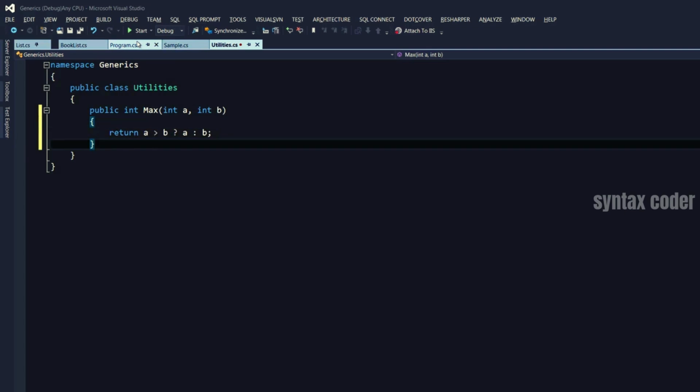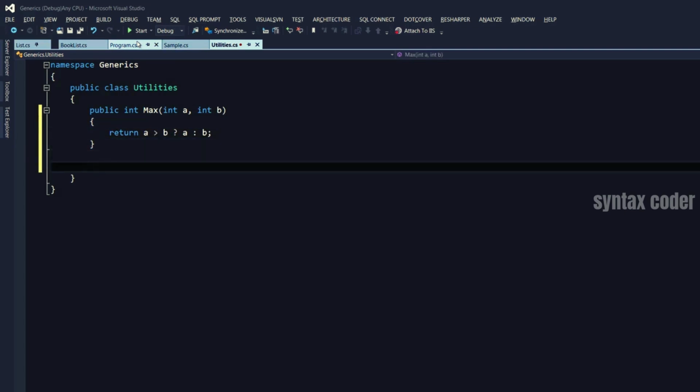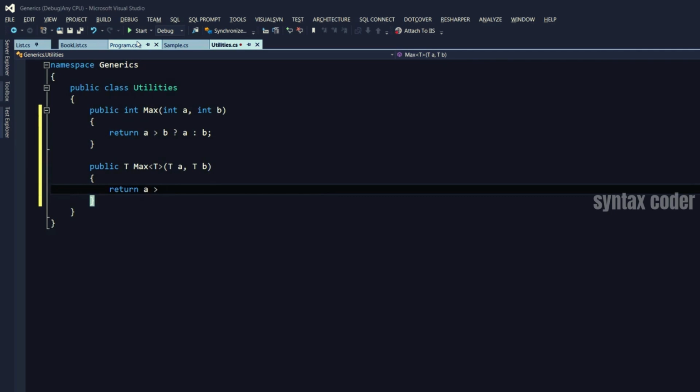Now, if you want to create a generic version of that, this is how we do it. So public, instead of returning int, we return T, and the name of the method. Here we add the template parameter. And of course, both of our parameters are going to be of type T. So T a and T b. Now, see, if I write the exact same code, it's not going to work. Why? Because at this time, the compiler doesn't know the type of T. So it cannot apply comparison between A and B. At this point, it thinks A and B are both objects. Let me show you that.